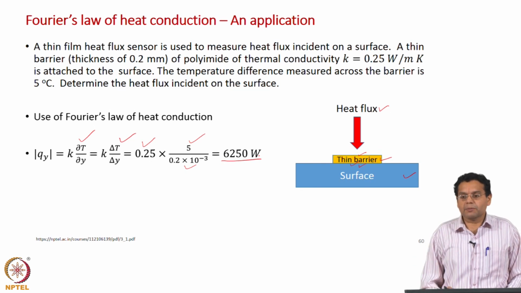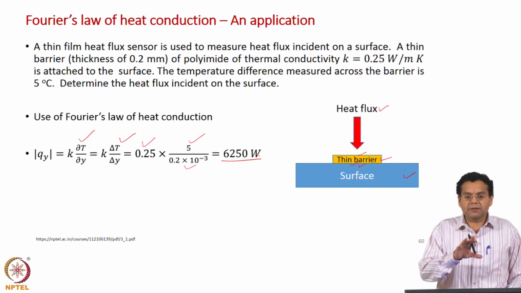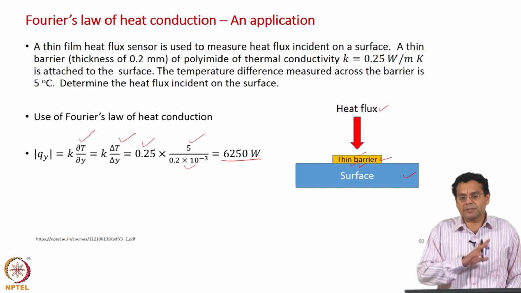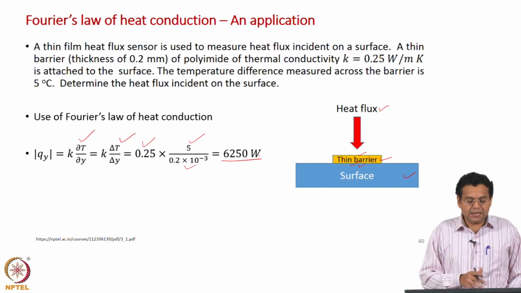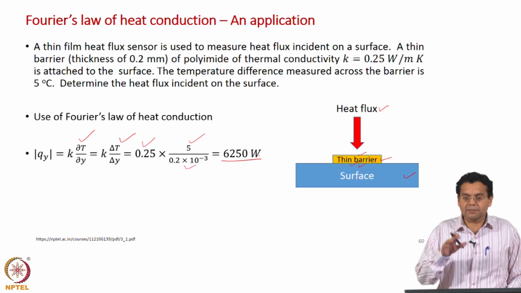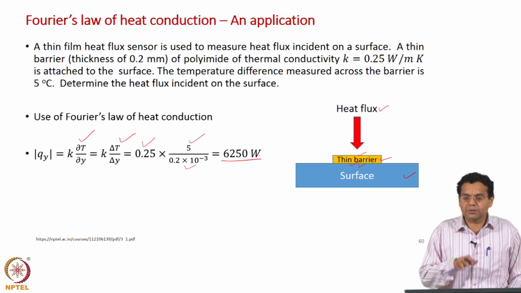Similar to our molecular momentum flux, the velocity gradient is measurable, but molecular momentum flux is not measurable. Similarly, the viscous stress also is not measurable. Similarly, here also heat flux is not measurable, only temperature gradients are measurable. So, this example also illustrates that.